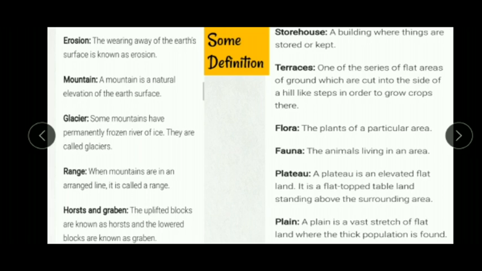Storehouse: a building where things are stored or kept. Terraces: one of the series of flat areas of ground which are cut into the side of a hill like steps in order to grow crops there. Flora: the plants of a particular area. Fauna: the animals living in an area. Plateau: a plateau is an elevated flat land. It is a flat-top tableland standing above the surrounding area. Plain: a plain is a vast stretch of flat land where a thick population is found.